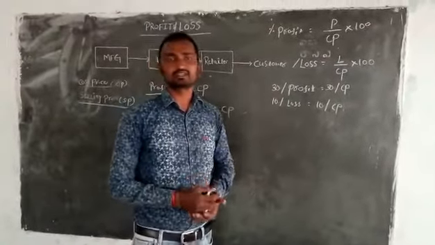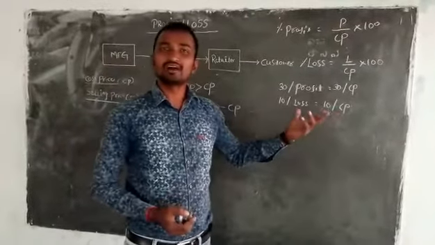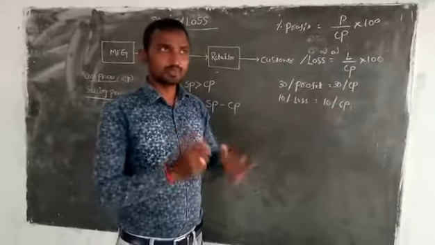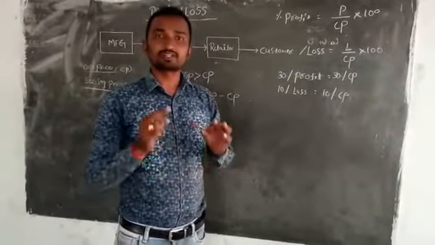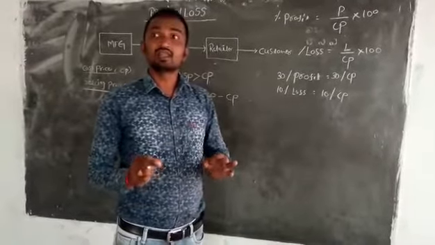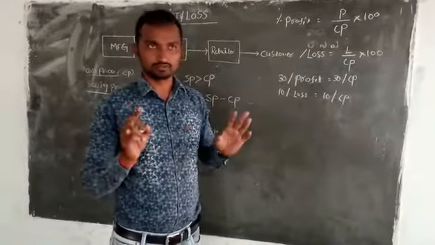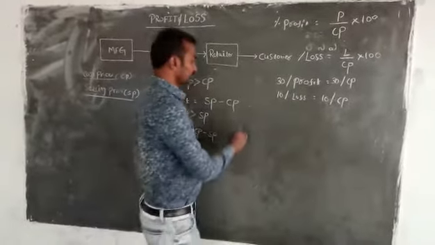The best example you can take: you purchased one mobile, and unfortunately it was missed. That means you are losing 100%. So from this, what can we say? There is no limit for profit percentage, but there is a limit for loss. Maximum loss is 100% only. Right? We'll see one more line.